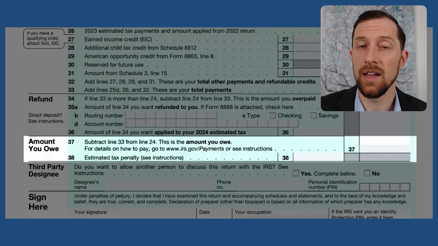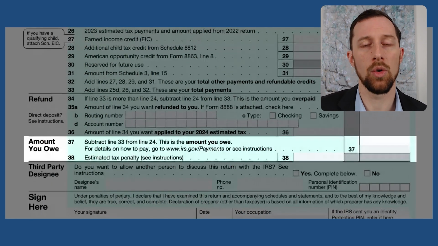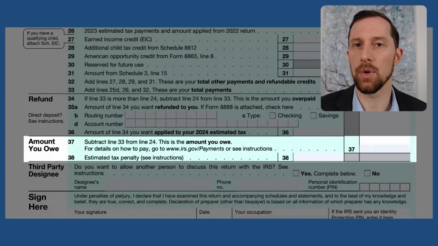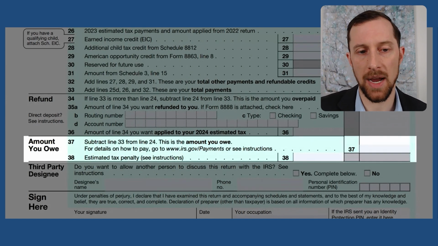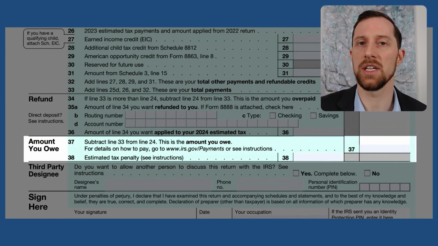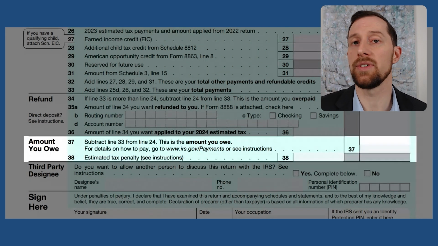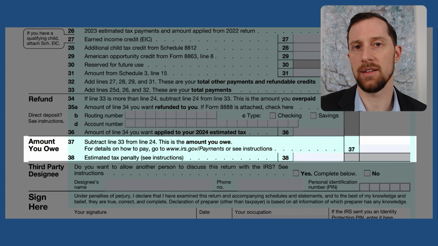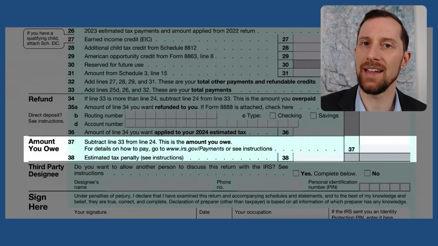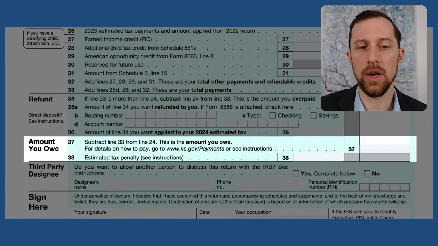Now, on the other hand, if you have not had enough withheld, or you had maybe additional capital gains that you incurred at the end of the year that you weren't expecting from the sale of some stock, or from stocks that paid, or mutual funds that paid higher levels of capital gains than you expected, then let's say you have a tax liability of $15,000, but you only paid in $14,000. This is where you would have amount that you owe. So then you would have to submit a payment to the IRS for that additional $1,000. So that's a highlight of our Form 1040.